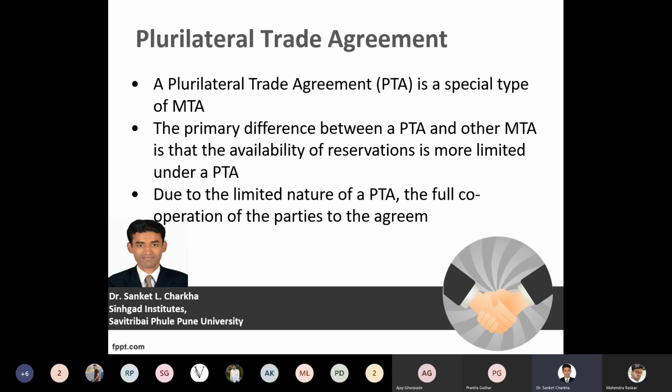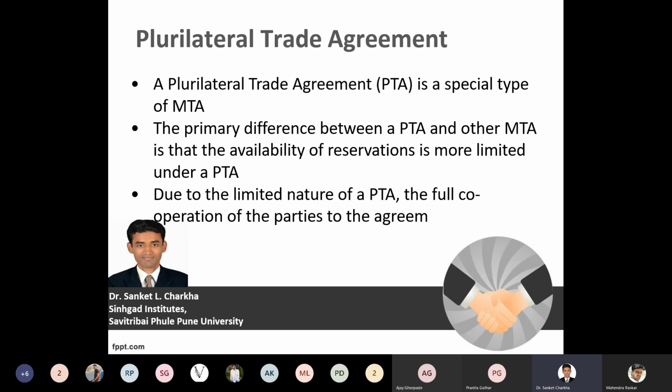So if a trade agreement has a certain set of guidelines or constraints among the member countries, that type of agreement is called a PTA, a plurilateral trade agreement. Due to the limited nature of a PTA, the full cooperation of the parties is difficult to reach. When you impose certain terms, conditions, and norms, it is very difficult for a PTA to come into existence, so it has very limited scope. Most member countries do not prefer to enter into a PTA, and because of this, economic integration and economic activities are at a standstill.